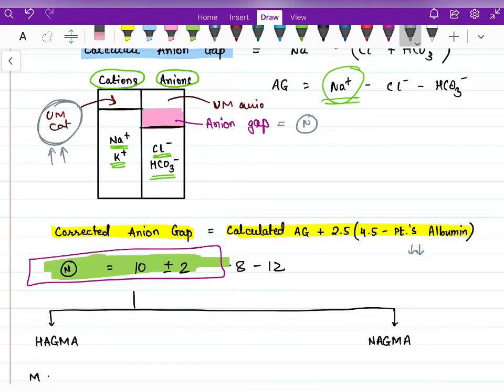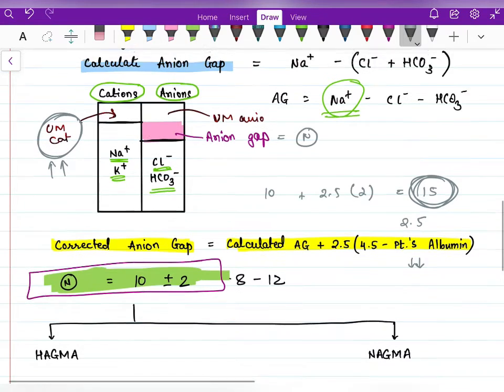So let's say that the patient's albumin is 2.5. Suppose our calculated anion gap is 10, plus 2.5 into 2. Then the anion gap will be 15. So then this will be a case of high anion gap metabolic acidosis. By this way, the patient's albumin level can alter anion gap.